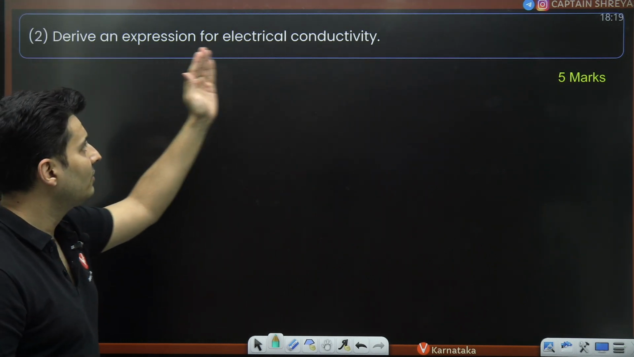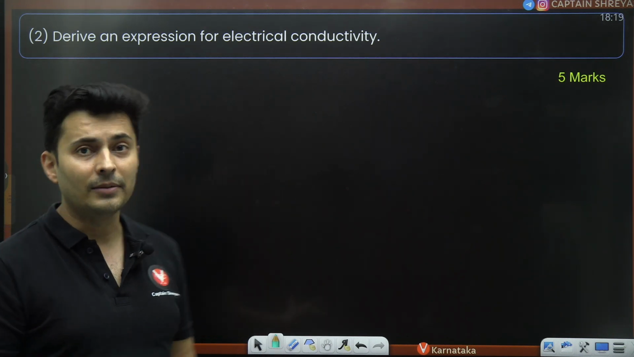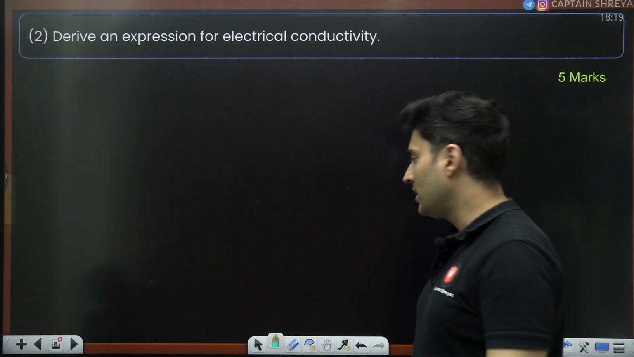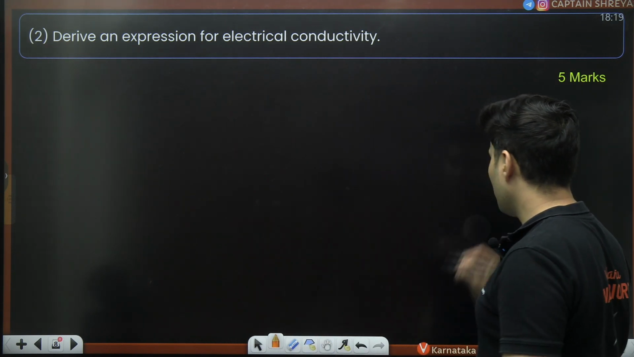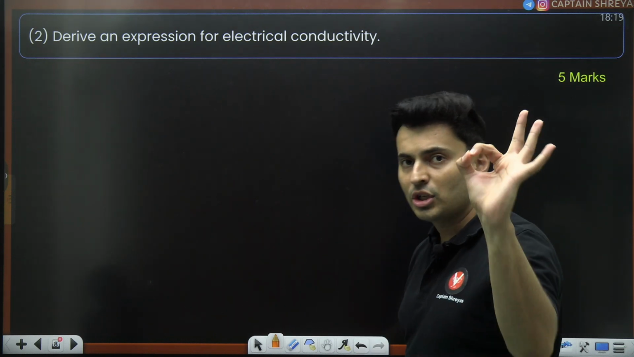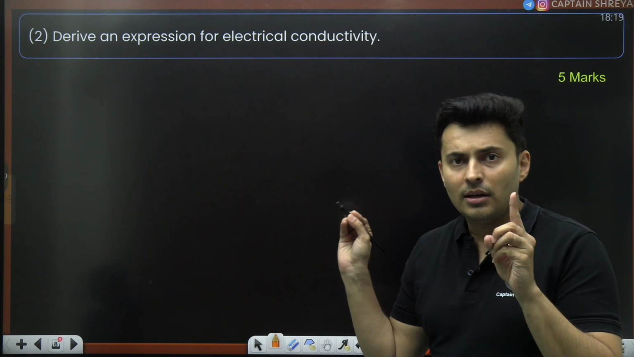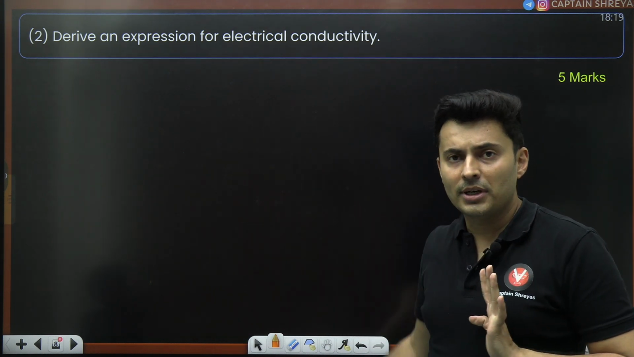Derive an expression for the electrical conductivity, basically sigma, in terms of the time constant and all of that. This is a very popular question in current electricity. I'll show the step-by-step derivation. Everything that has to be written in the derivation, I'll show all the important points.